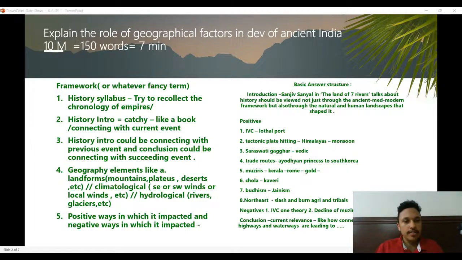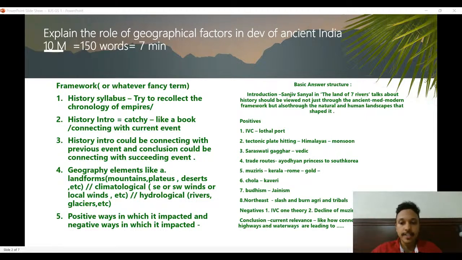This is the first question that I took: explain the role of geographical factors in development of ancient India. I think this is the first question in that paper. We'll go about how we'll address any similar question and not just this particular question, although we'll try to answer this question as well. In general, this is a history question with some emphasis on geographical factors.